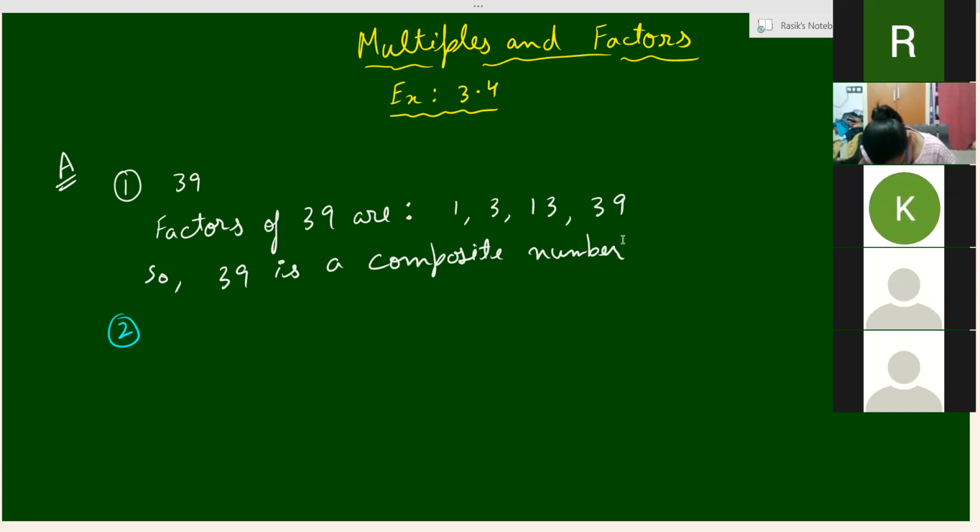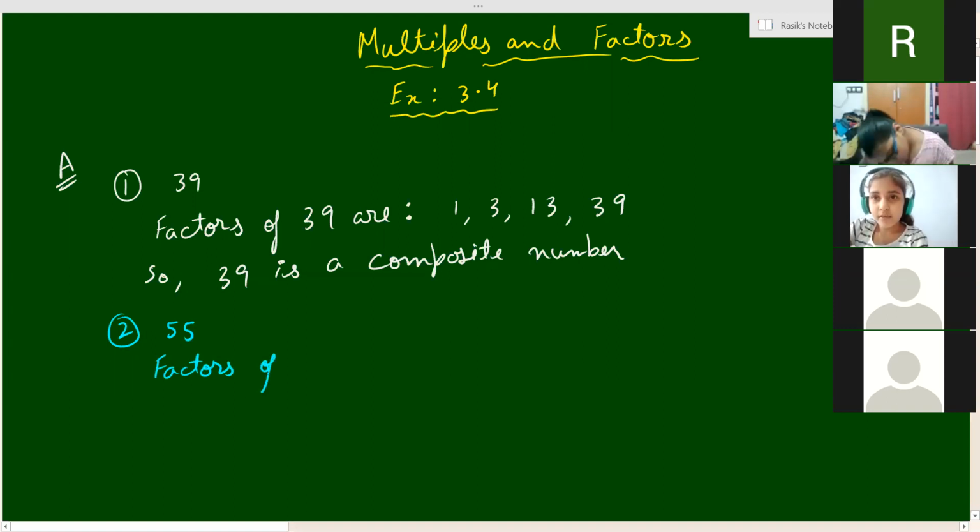So is 3 a factor of 55? No, beta, 3 is not a factor of 55. 55 has 4 factors. I'm telling you. Chalo, I'm writing it here on the board. Look at this. Factors of 55 are 1, 5, 11. 55 is divisible by 11. 11 के टेबल में आता है. And 55 itself.